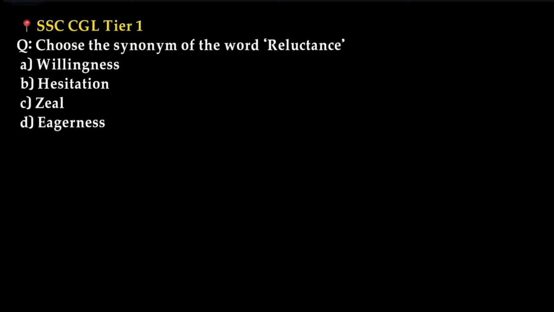Now let us see some previously asked questions. Choose the synonym of the word reluctance.